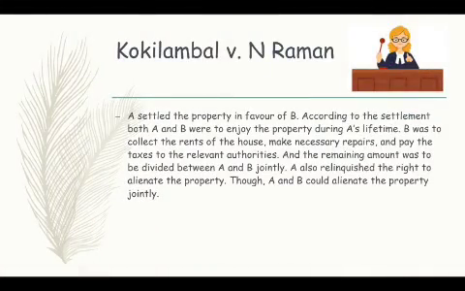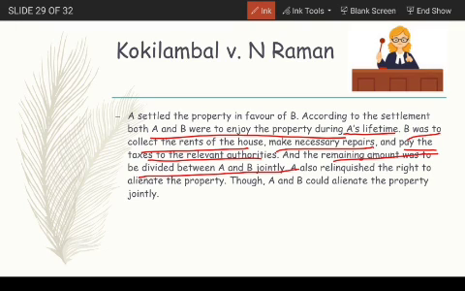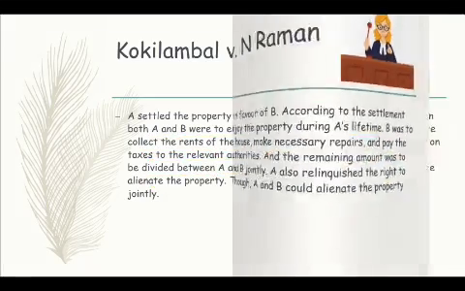Now a case law here is Kokilambal versus N. Raman, where A settled the property in favor of B, and according to this settlement both A and B were to enjoy the property during A's lifetime. B was to collect rents of the house, make necessary repairs and pay the taxes to relevant authorities, and the remaining amount was to be divided between A and B jointly. So A also relinquished the right to alienate the property, though A and B could have alienated the property jointly.